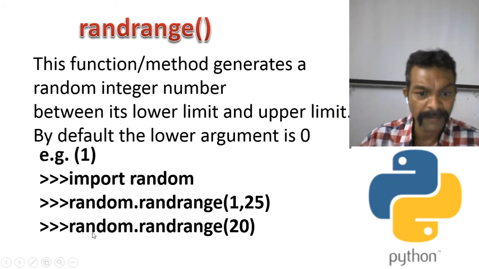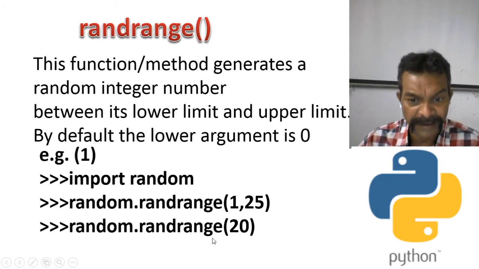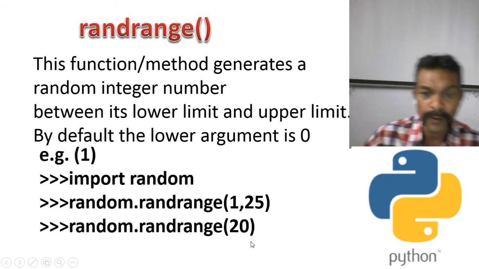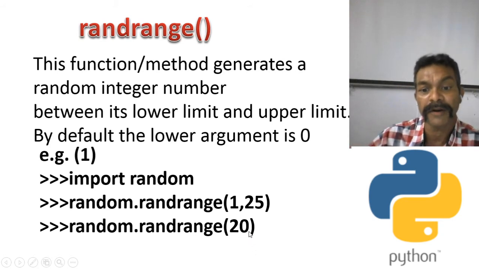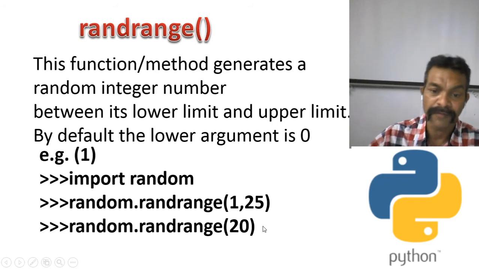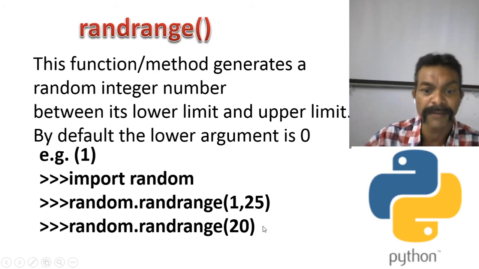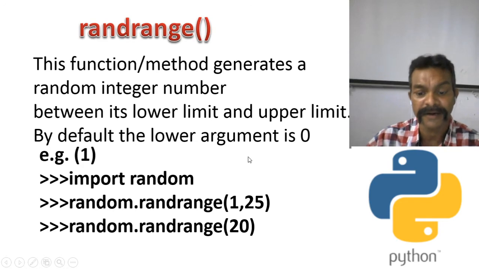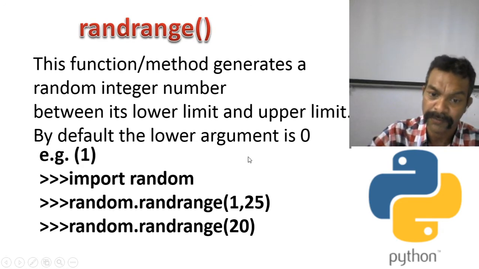Another example I have written here: random.randrange(20). Here the lower limit is not written but the upper limit is written. So by default the lower limit will be 0, as I have already discussed. From 0 to 20 means any number from 0 to 19 can be given by this randrange function. I think it is clear to you. Shall I move to the next slide?